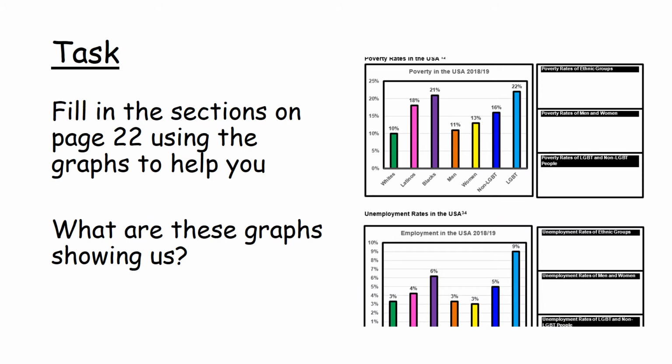The next task, if you look at the sections on page 22 of the booklet, I've also uploaded these via the assignment tab as well. What you're looking to do is fill in the section on page 22 using the graphs to help you. So look at what these graphs are showing us. You've got poverty in the USA and employment in the USA. So you've got poverty rates of ethnic groups, so think about Latinos, blacks there, poverty rates of men and women, so think about how that differs, and poverty rates of LGBT and non-LGBT people. Also, if you look at unemployment rates in the USA, again, try and note down what the unemployment rates are of the ethnic groups and the rates of men, women, and LGBT and non-LGBT people. So if you want to pause the video at this point to complete this task here.